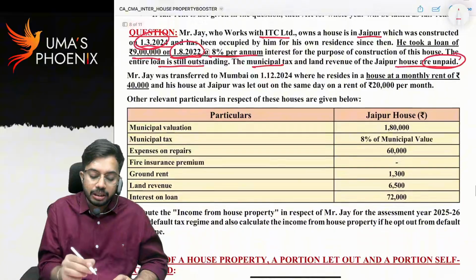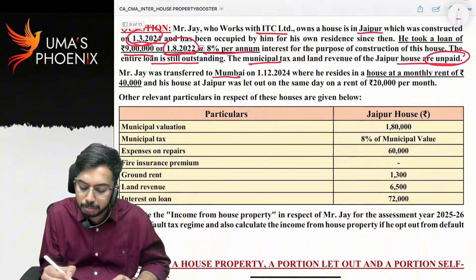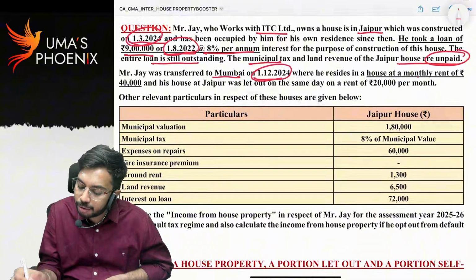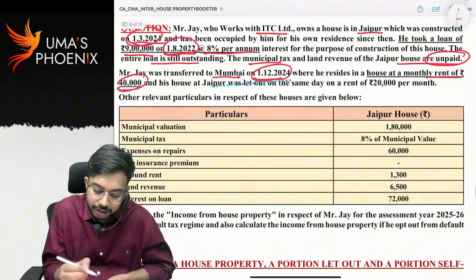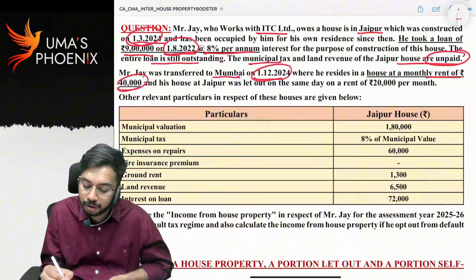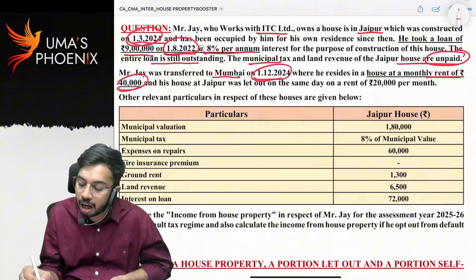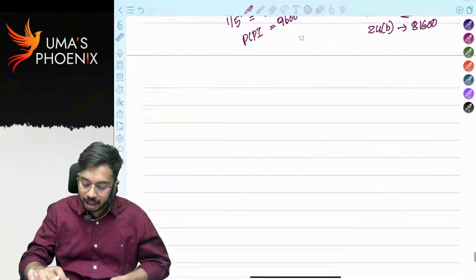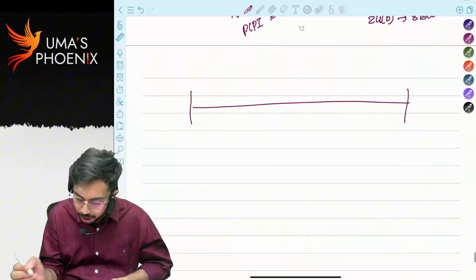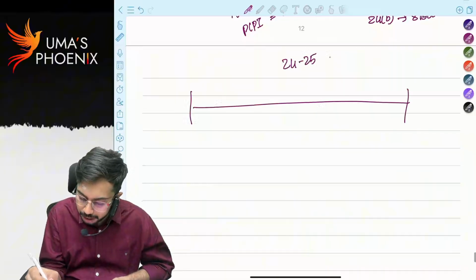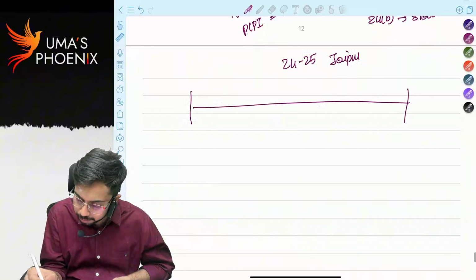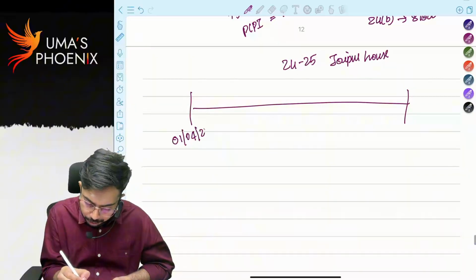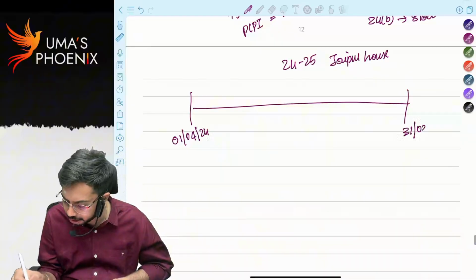Now, Jai was transferred to Mumbai on 1st December 2024, where he resides in a house at a monthly rent of 40,000, and his house at Jaipur was let out on the same day on a rent of 20,000 per month. So he has a house in Jaipur, right? 24-25 Jaipur house, 1st April 24 to 31st March 25.